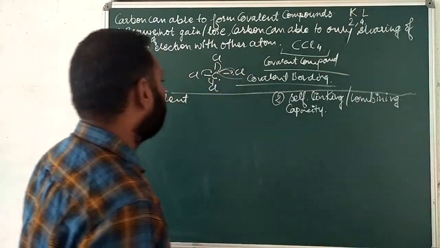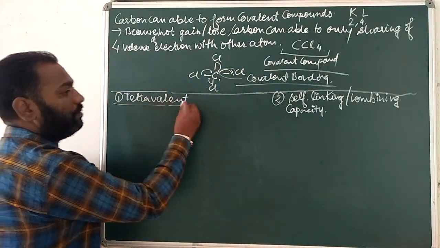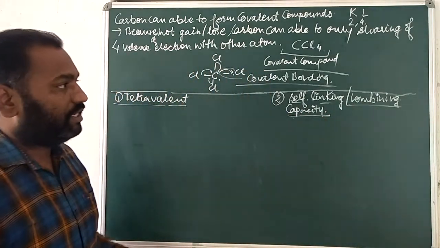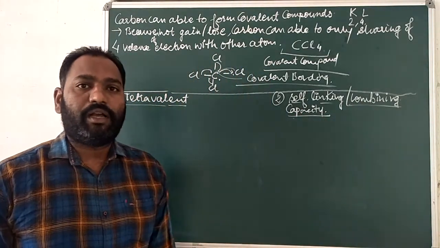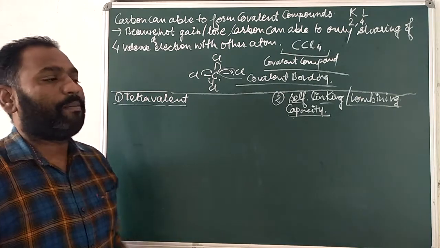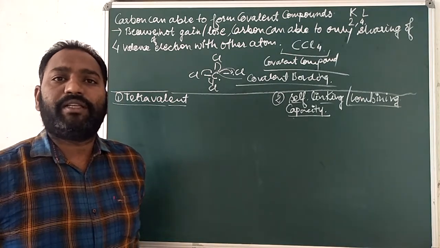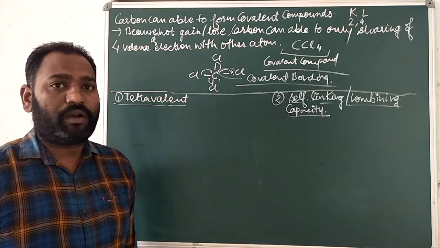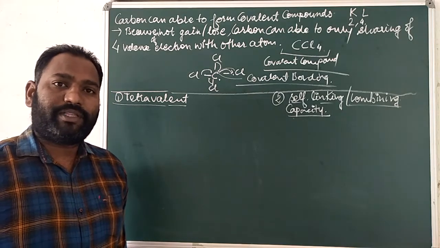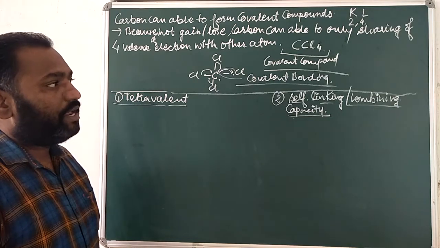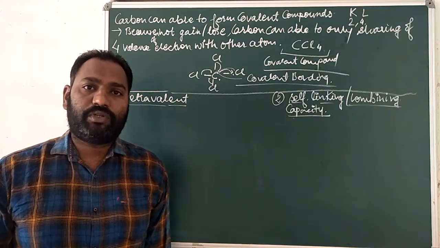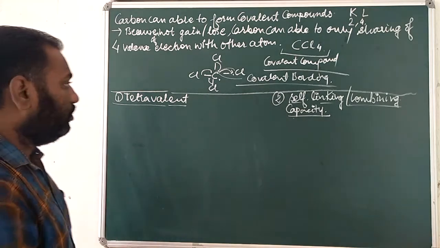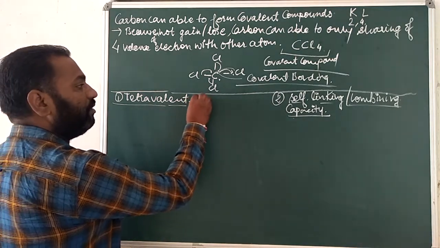So these two features are the properties of carbon which make a difference between it and the other non-metals. On the basis of that, carbon is the most important ingredient in the whole world for many important substances. That's why most substances can be made up of only carbon. So tetravalent, you know about that, they are having 4 valence.